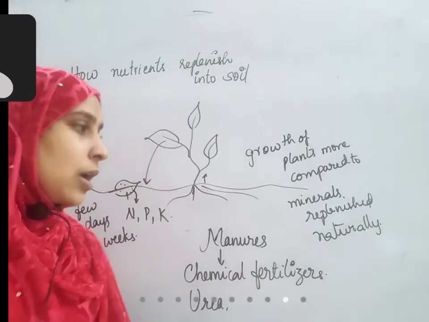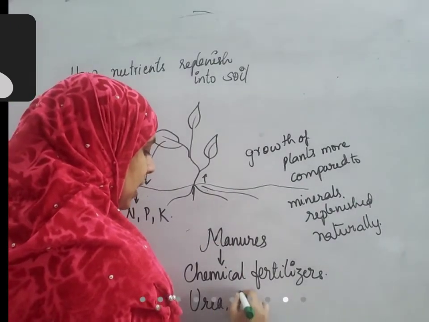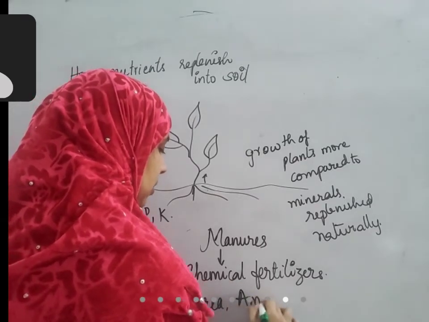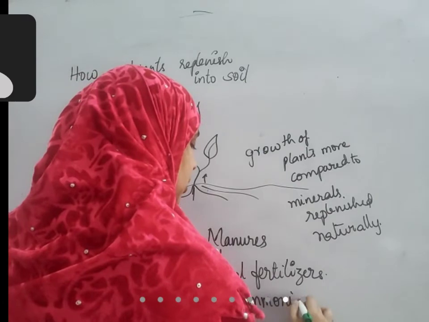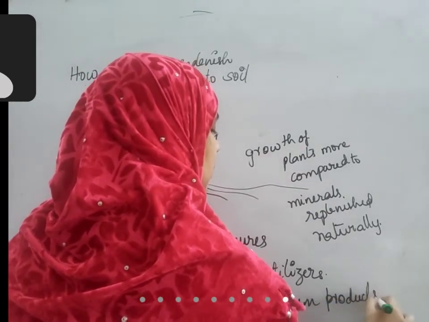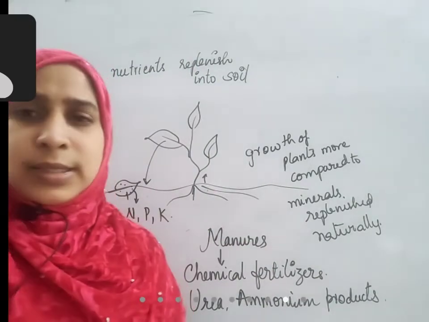Substances like urea, ammonium nitrate, ammonium sulfate, ammonium products, these all are added to the soil to increase the soil nutrients.